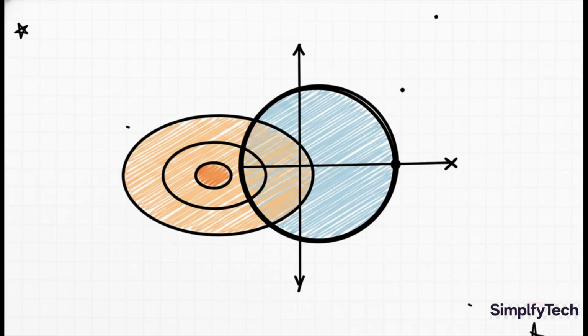To really get the difference here, let's think about it visually. The L2 penalty in Ridge creates a penalty area that's a perfect circle. So as the model is trying to find the best coefficients to minimize the error, it's being pulled towards the edge of this circle. And because the edge is smooth with no sharp corners, the coefficients will get really close to 0, but it's super unlikely they'll land exactly on an axis and become 0.